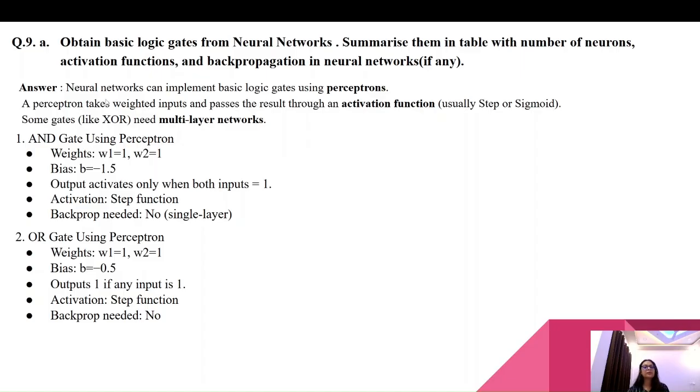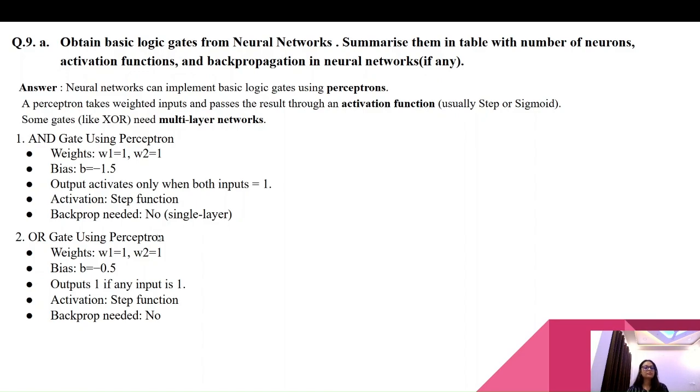A perceptron takes weighted input and passes the result through an activation function, usually step or sigmoid. Some gates like XOR need a multi-level network. The AND gate uses one perceptron with weights W1 equals 1, W2 equals 1, and bias B equals minus 1.5. Output activates only when both inputs are 1. Activation is a step function, whereas backprop needed is no, single layer.